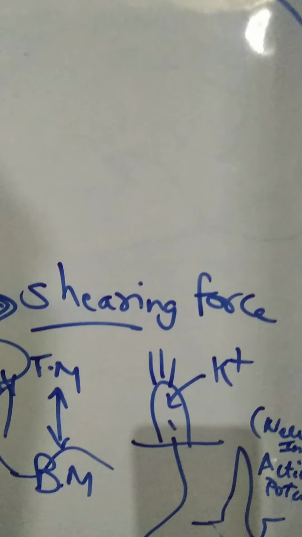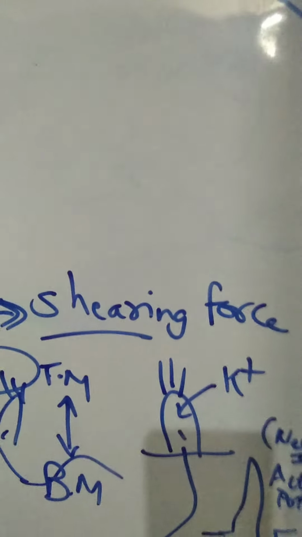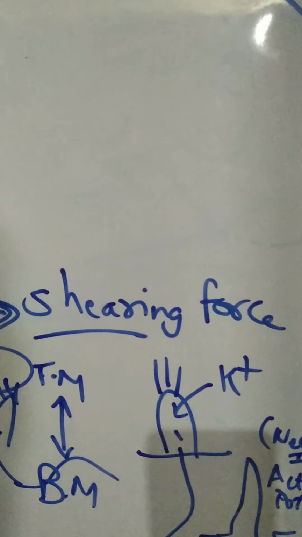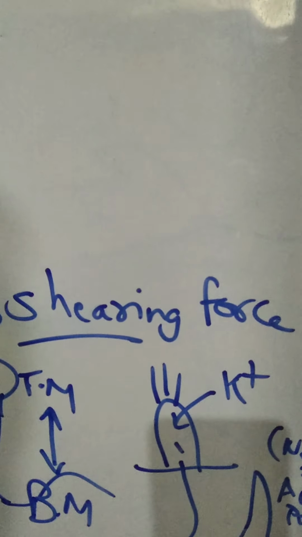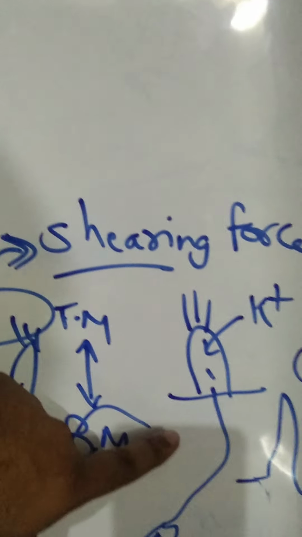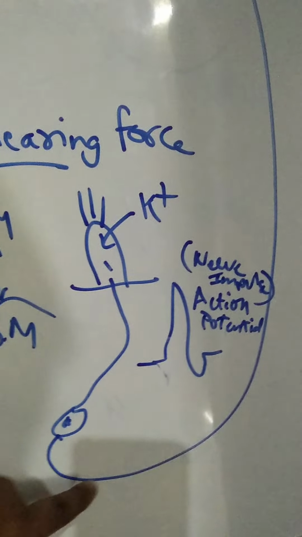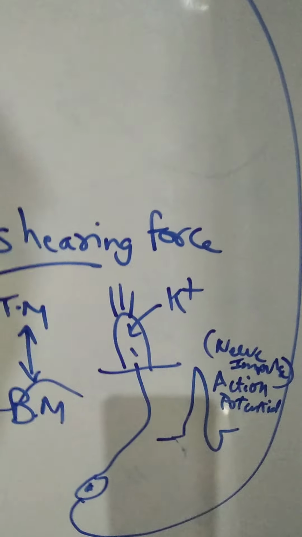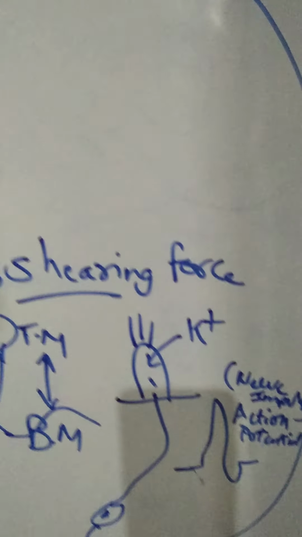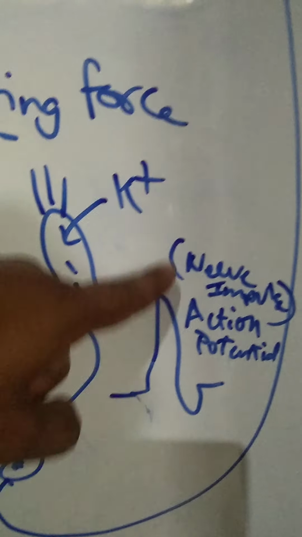This opens up the voltage gated channels, potassium channels. This causes the entry of more of positive charge ion into the cell, potassium ions. The bottom of these cells are connected to neurons. You can see the bottom of these cells are connected to neuron, that is cochlear nerve, okay? So when the potassium enters, it causes depolarization. Later there will be repolarization. Therefore, nerve impulse is formed. The nerve impulse is nothing but action potential.